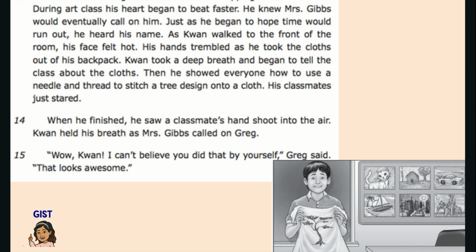During art class, his heart began to race faster. He knew Mrs. Gibbs would eventually call on him. Just as he began to hope time would run out, he heard his name. As Kwan walked to the front of the room, his face felt hot. His hands trembled as he took the cloths out of his backpack. Kwan took a deep breath and began to tell the class about the cloths. Then he showed everyone how to use a needle and thread to stitch a tree design onto a cloth.